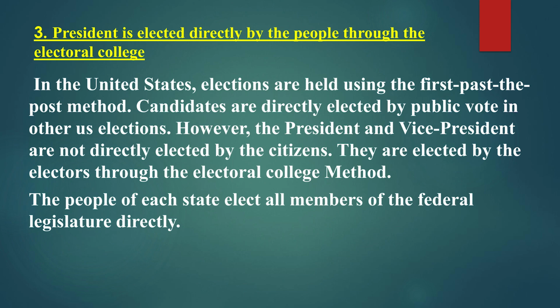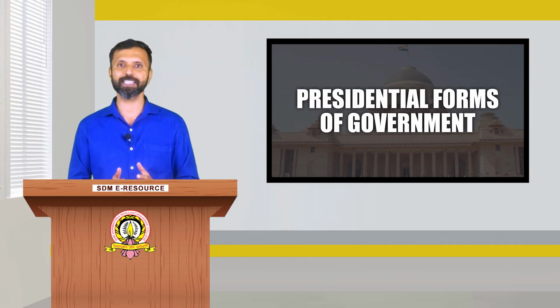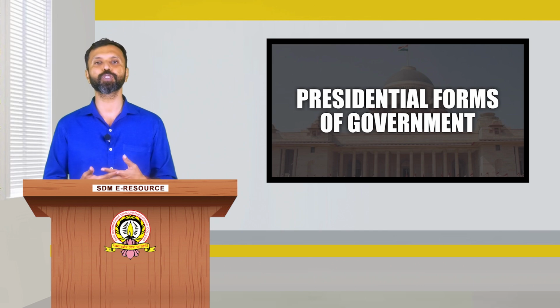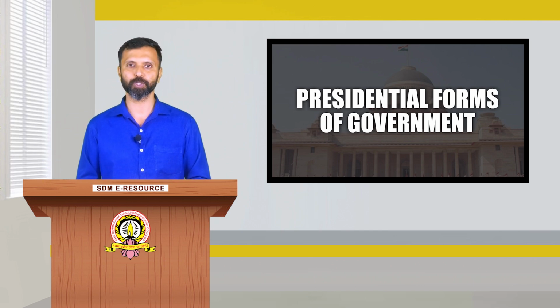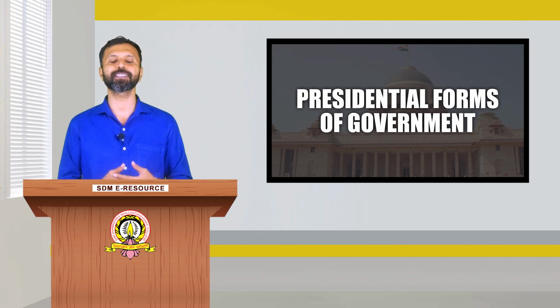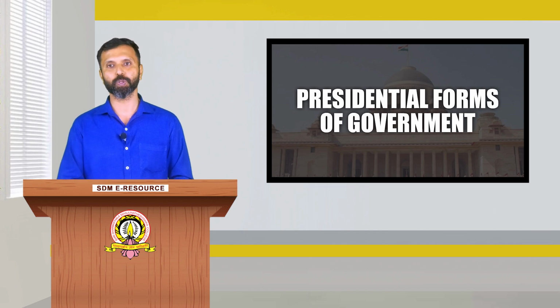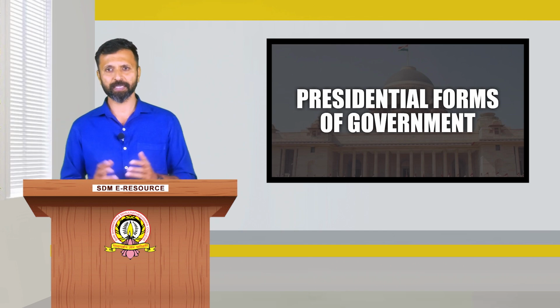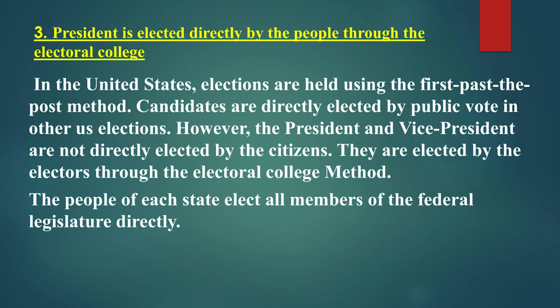The president has the authority to grant pardons and commute sentences imposed by the court. It is one of the greatest powers and functions of the president, because he is the sole authority to grant pardons to criminals and commute sentences imposed by any courts. Another feature is that the president is elected directly by the people through the electoral college.